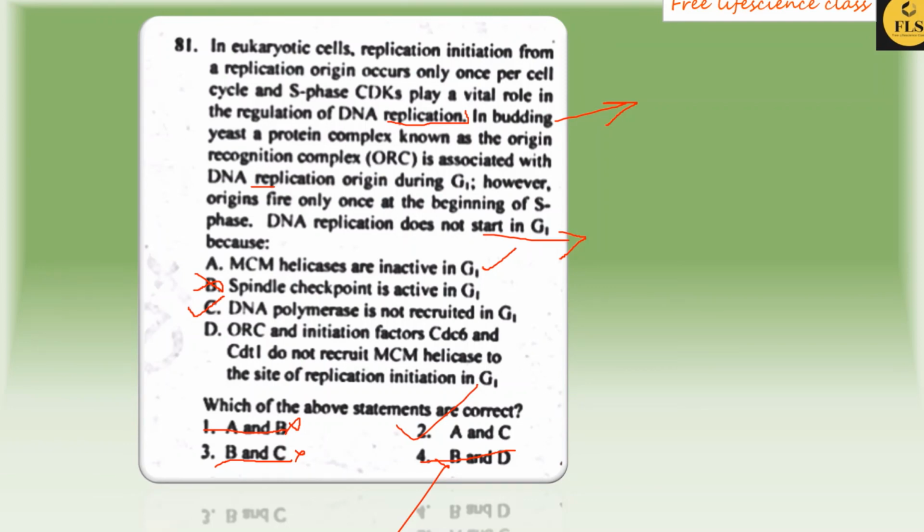Okay, actually recruitment is taking place, but replication initiation or its activation is not taking place. So it will be inactive in the G1 phase. MCM is recruited there, but in the inactive condition. So the statement D also gets wrong. So the correct answer is option 2.